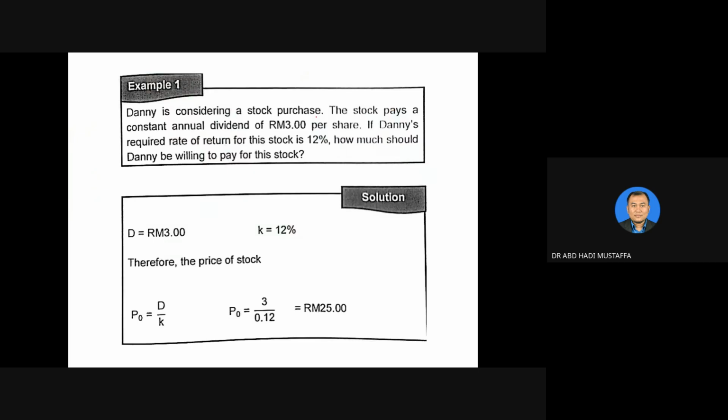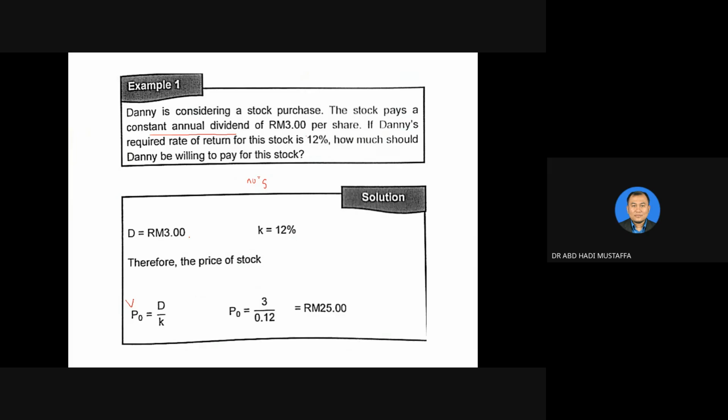Danny is considering a stock purchase. The stock pays a constant annual dividend of 3 ringgit per share. If Danny's required rate of return for this stock is 12%, how much will Danny be willing to pay for this stock? In this case, there is no G. Why? This question doesn't mention anything about growth rate. The growth rate is not given in the question. So the dividend is 3 ringgit, and K is 12%.